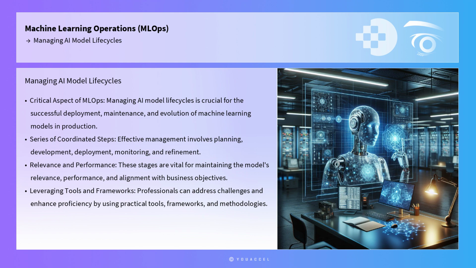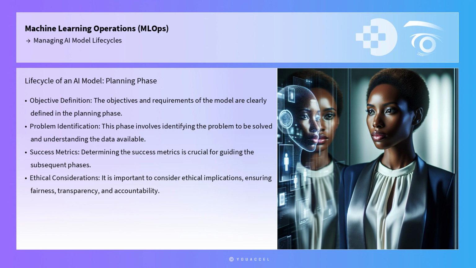life cycles. The life cycle of an AI model begins with the planning phase, where the objectives and requirements of the model are clearly defined. This phase involves identifying the problem to be solved, understanding the data available, and determining the success metrics. A well-defined problem statement and success criteria are essential for guiding the subsequent phases of the life cycle. It is also important to consider the ethical implications of the AI model, ensuring that it adheres to principles of fairness, transparency, and accountability.